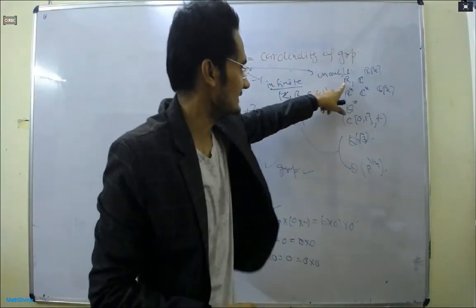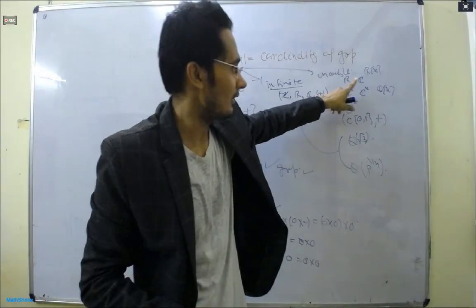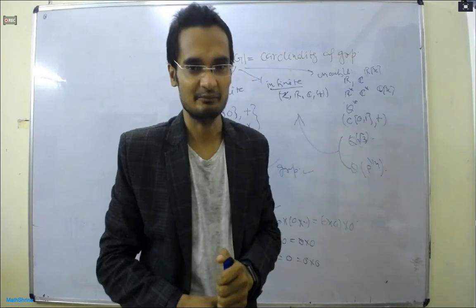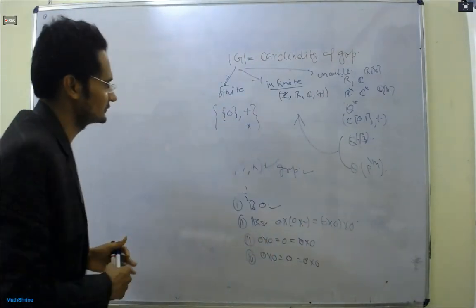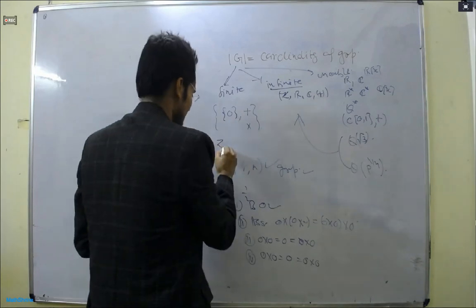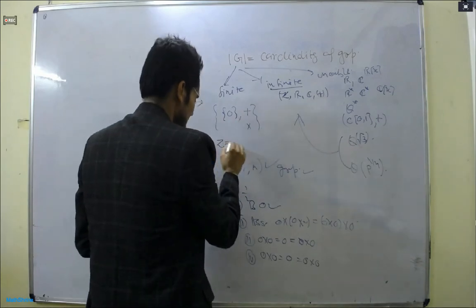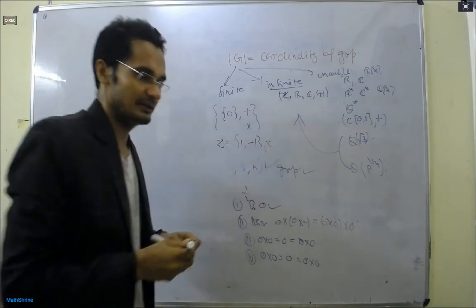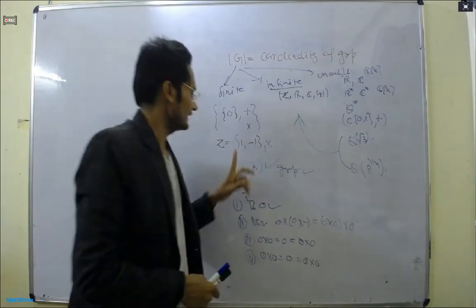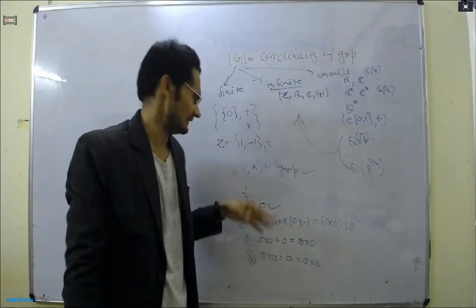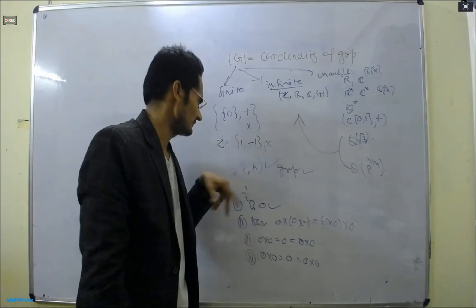But if I ask you about another one that I have written, Z equal to 1 and minus 1, this forms a group with two elements. Here any student from 12th onward can tell it has two elements. If I multiply 1 into minus 1, it will be minus 1. If I multiply minus 1 two times, I will get 1. So everything is transparent.